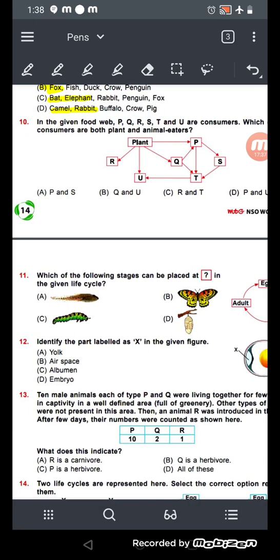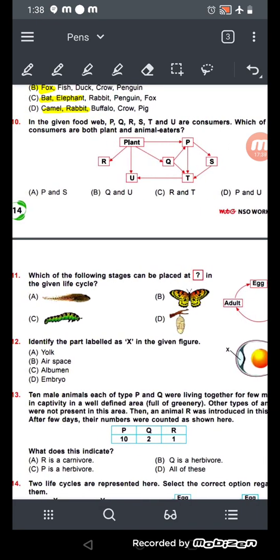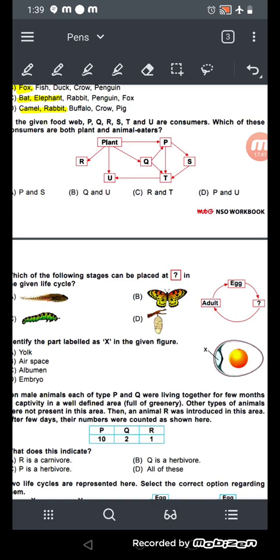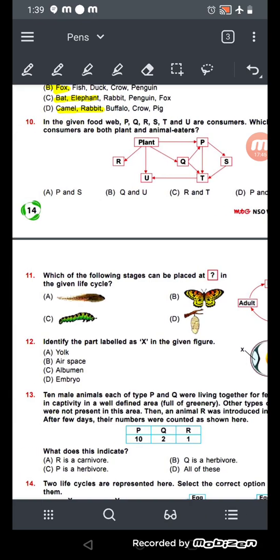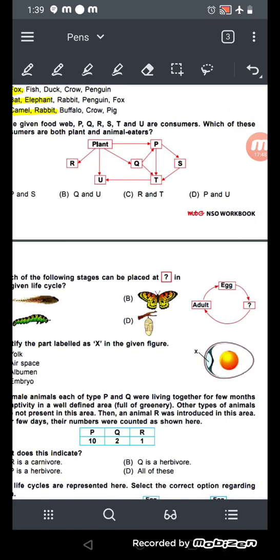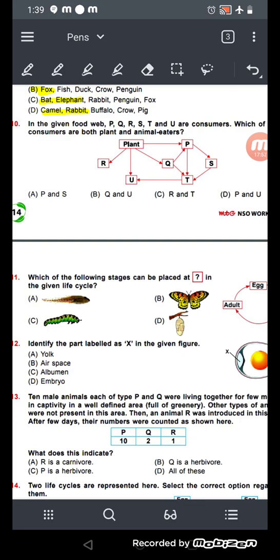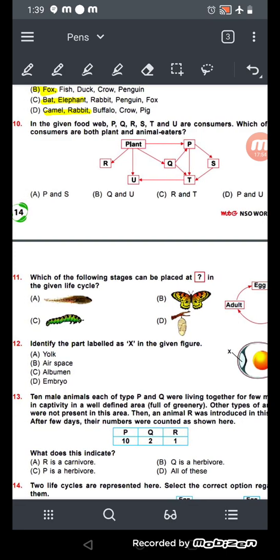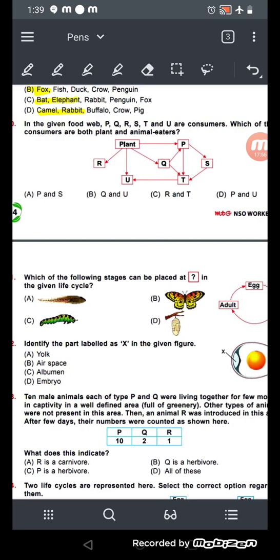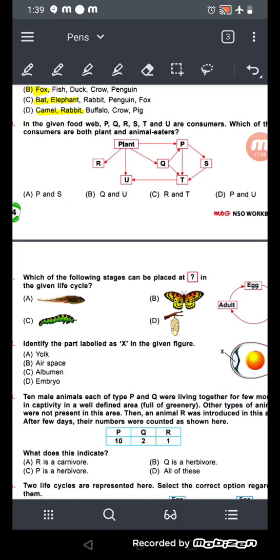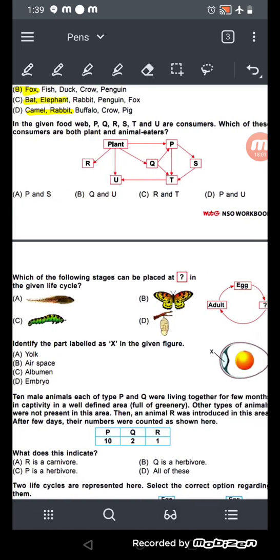So which consumer eats both plant and animal? You need to think who eats the plant and animal, and you need to solve it.